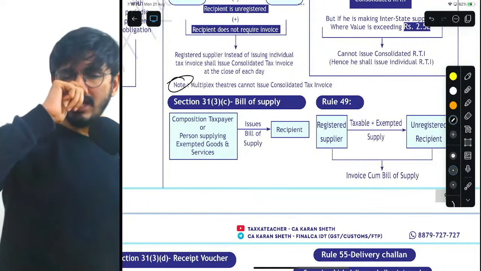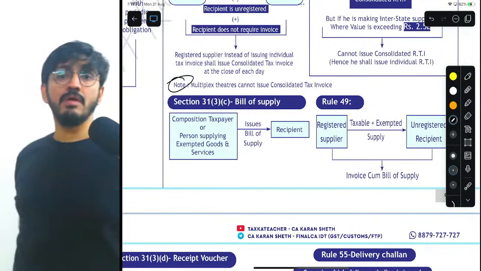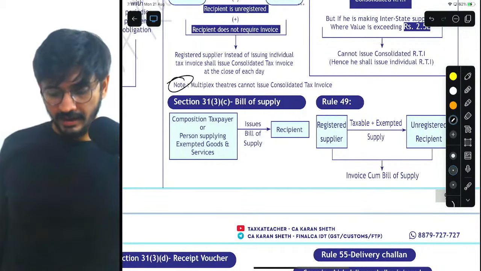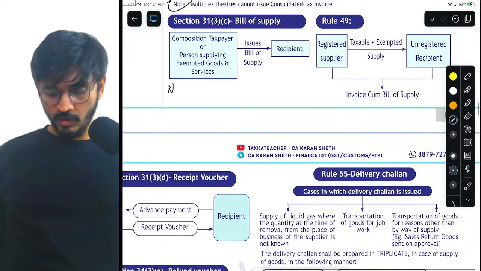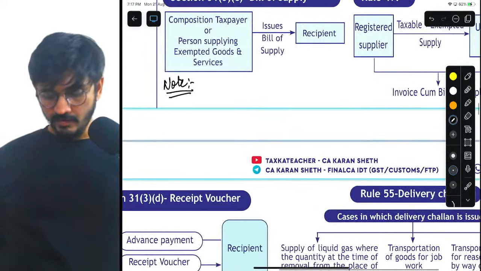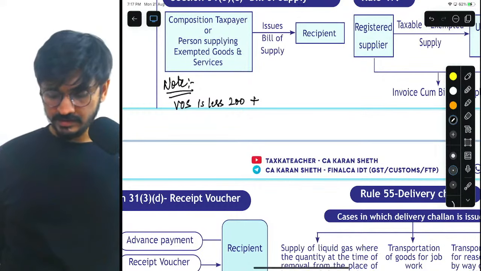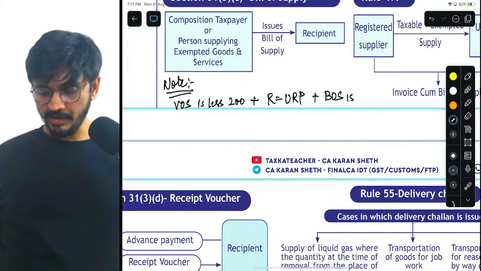So what is the document that they will issue at the time of movement of goods? Government said bill of supply. Correct. Perfect. Also, just write a small note here saying that if the value of supply is less than 200, plus the recipient is an unregistered person, plus bill of supply is not required.